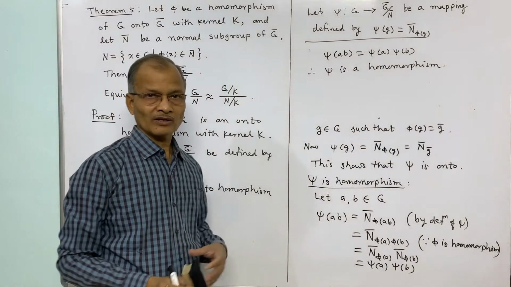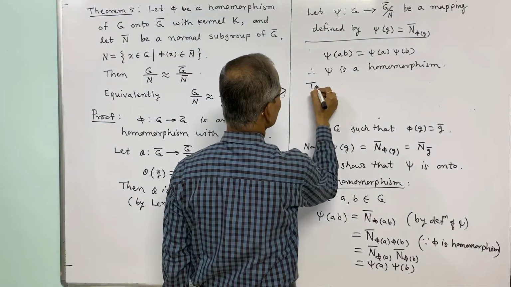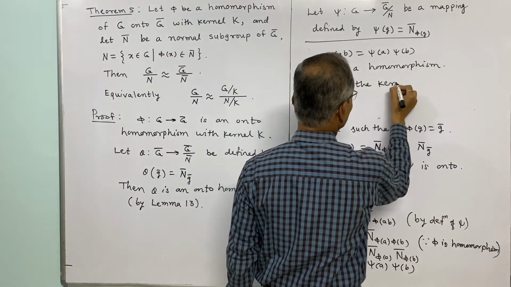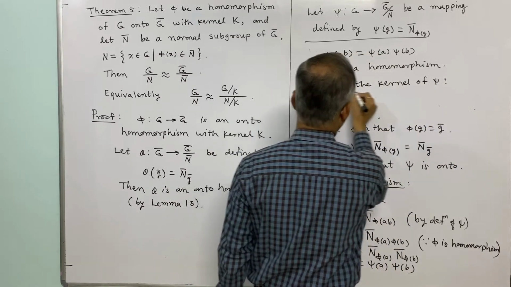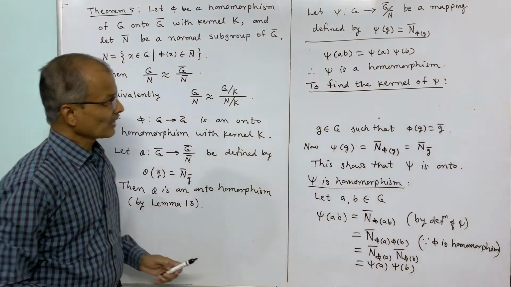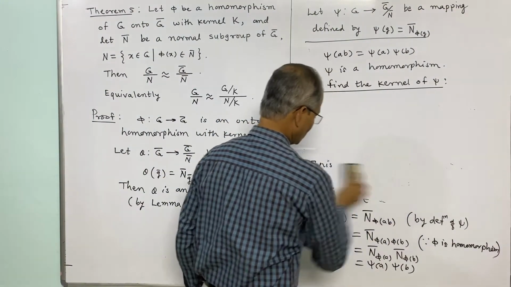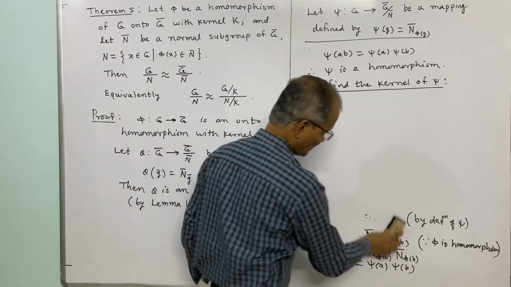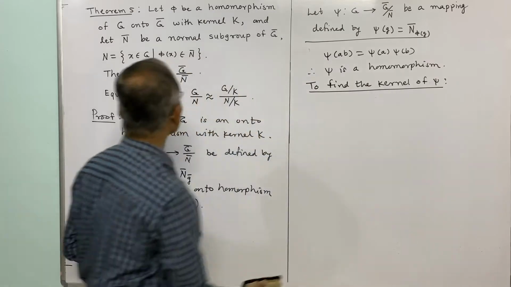Now what further we shall obtain is the kernel of psi. To find the kernel of psi is the next thing that we shall do, and let T be the kernel of psi. Actually we want to prove that the kernel of psi is N, where N is defined here.